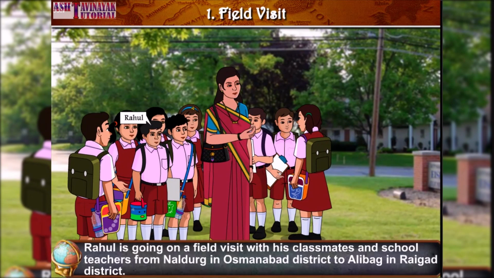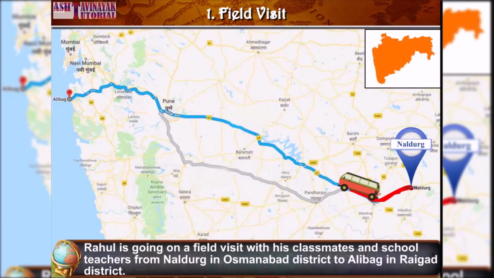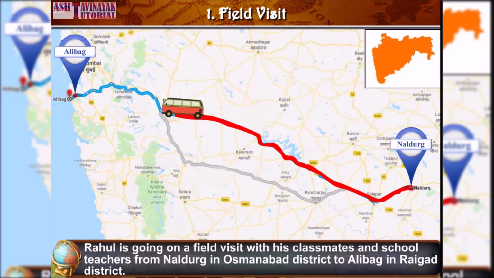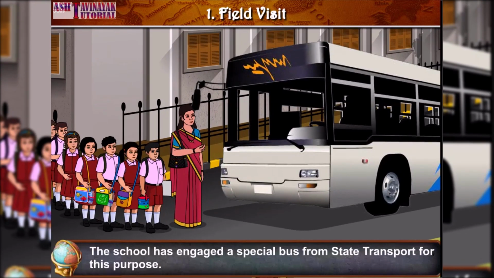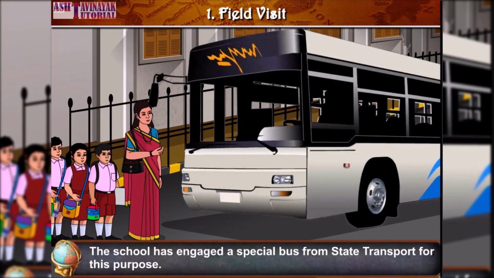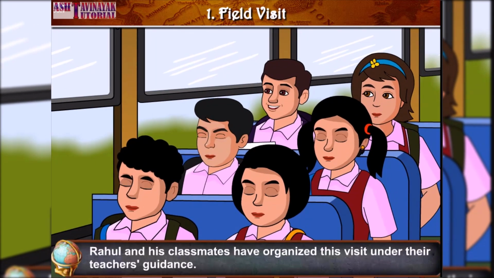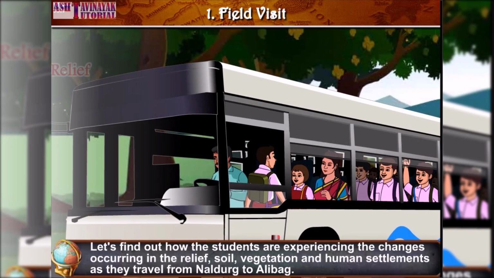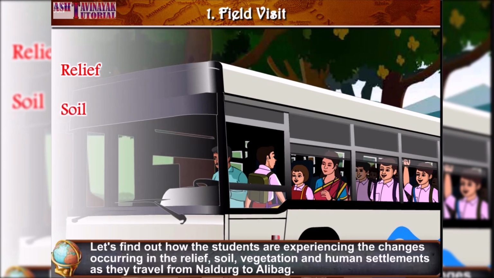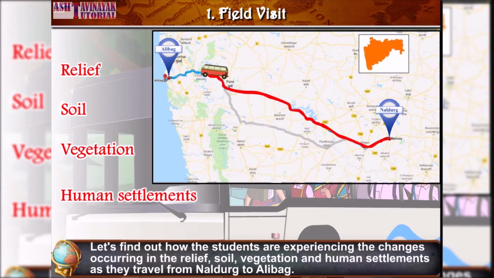Rahul is going on a field visit with his classmates and school teachers from Naldurg in Osmanabad district to Alibag in Raigad district. The school has engaged a special bus from State Transport for this purpose. Rahul and his classmates have organized this visit under their teachers' guidance. Let's find out how the students are experiencing the changes occurring in the relief, soil, vegetation and human settlements as they travel from Naldurg to Alibag.